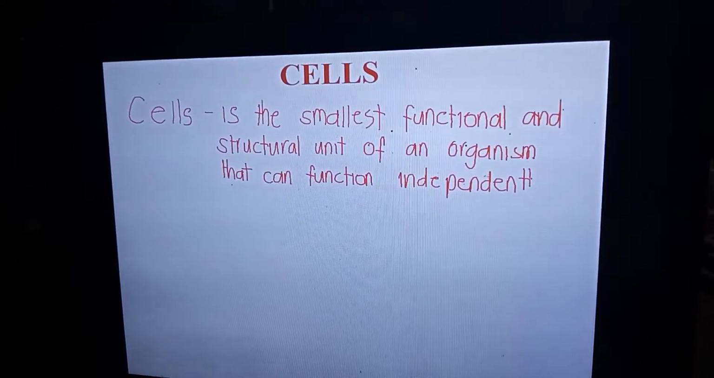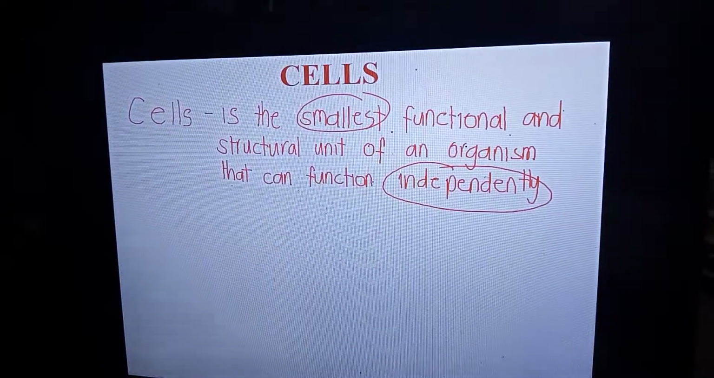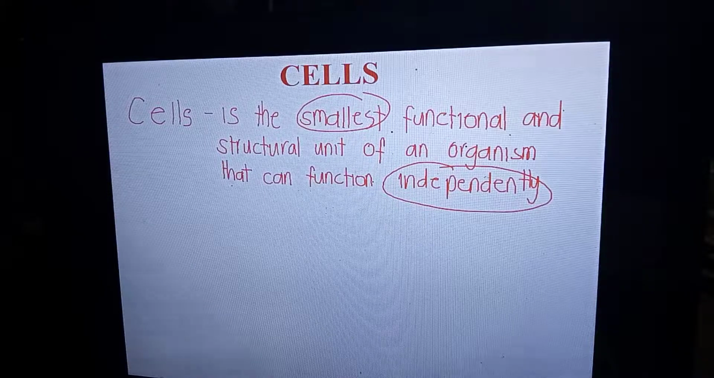Independently. Oh, buti pa si cells. Smallest man siya, basic unit of life, buti pa siya. Hindi siya umaasa sa iba. Bakit? Maliit siya, pinakamaliit siya, but it can function independently. Hindi siya umaasa sa ibang tao.